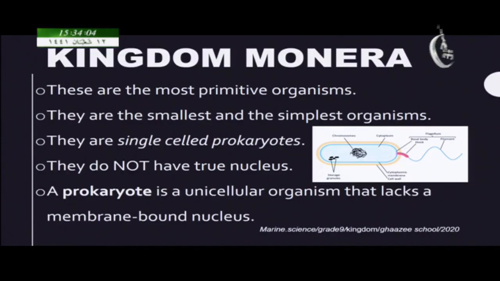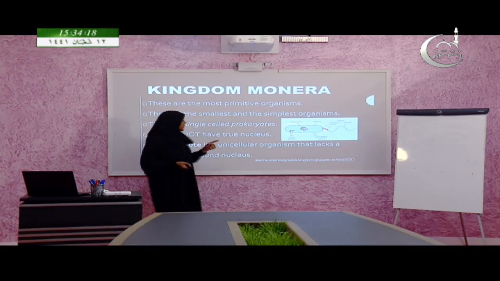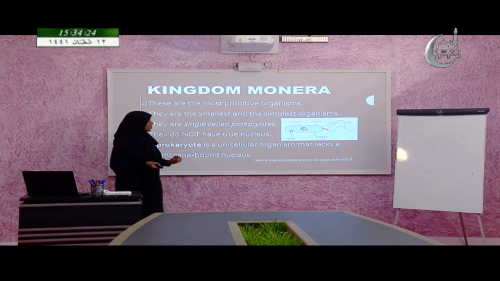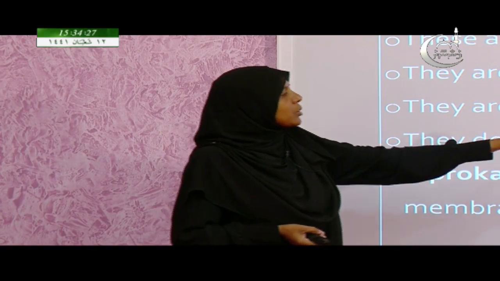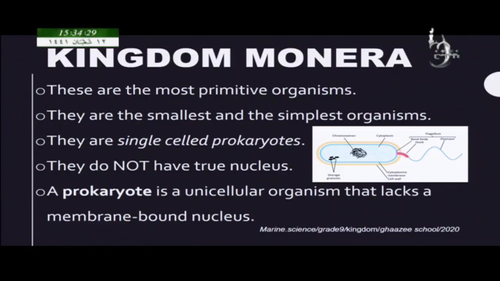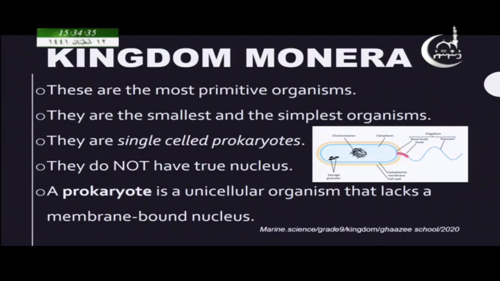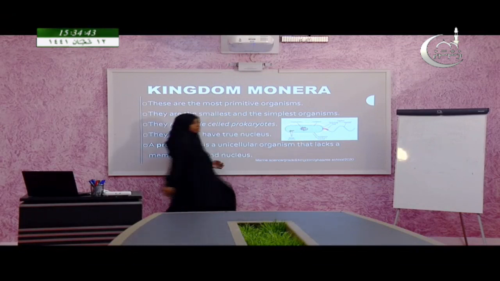Here you can see a picture of bacteria. Inside the bacterial cell there is no nucleus. Only the DNA material or the chromosomes are there, without any layer bounding the chromosome. So, these simple organisms are called prokaryotic. Here you can see the definition. A prokaryote is a unicellular organism that lacks a membrane bound nucleus. So, there is no nuclear membrane, only nuclear material.